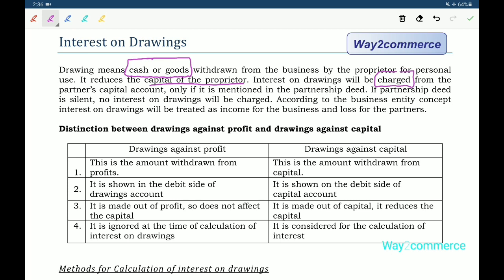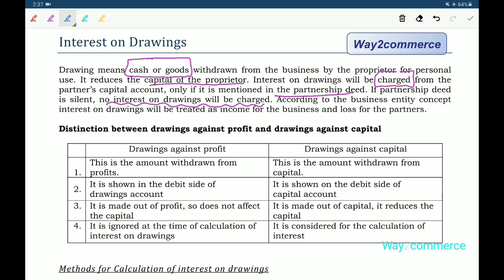Interest on drawings will be charged from the partner's capital account only if it is mentioned in the partnership deed. It is the most important point. If the partnership deed is silent, no interest on drawings will be charged.